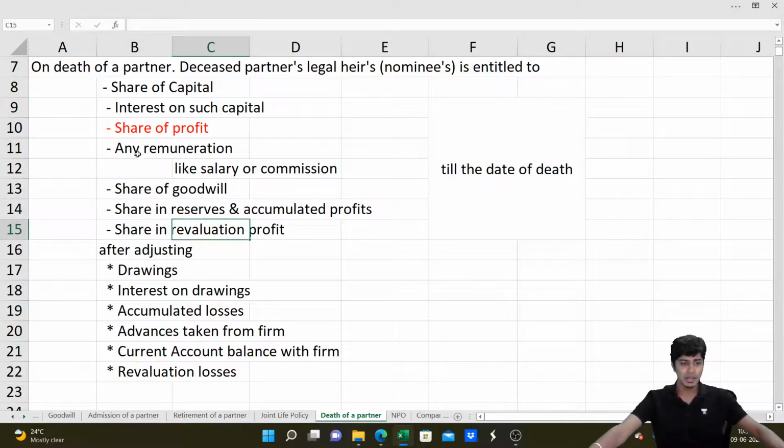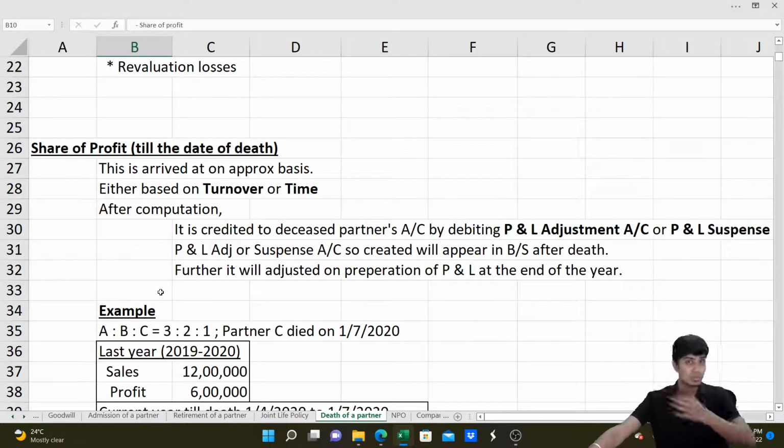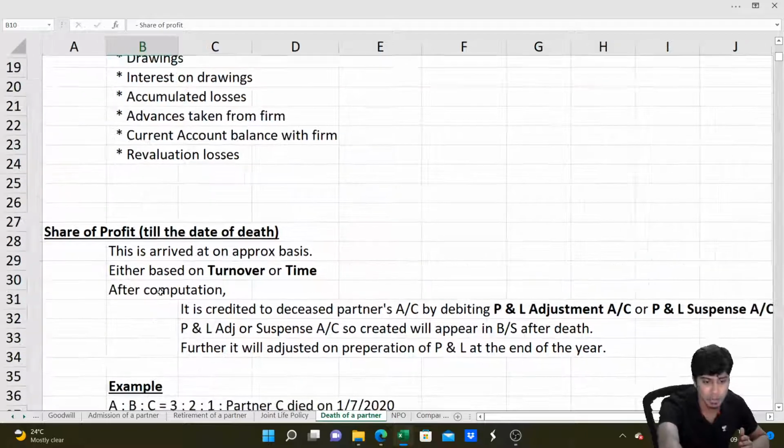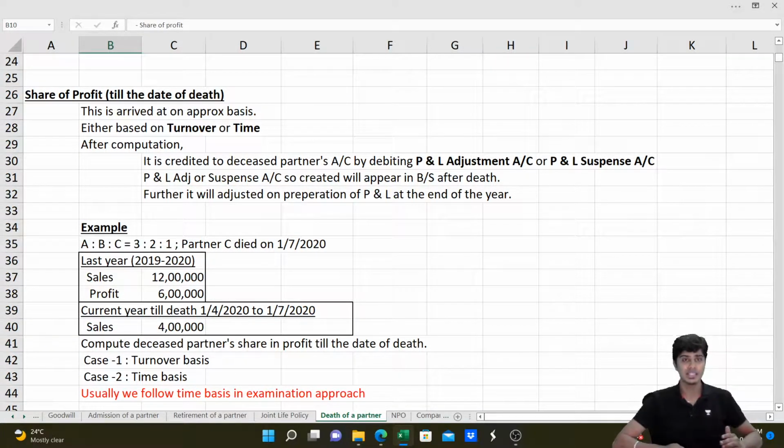In this, everything is similar. Share of goodwill can be computed; capital, interest on capital, remuneration, and revaluation profit are easy. But the interesting part is share of profit. How do we compute share of profit? Usually profit is computed at the end of the year. Here the partner dies in the middle of the year. How do we compute profit if the partner dies in the middle of the year?